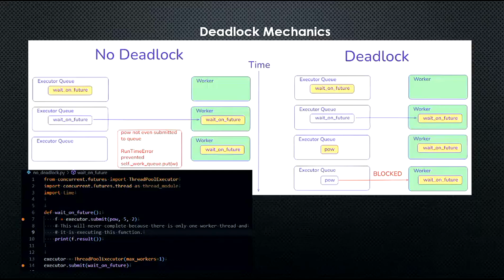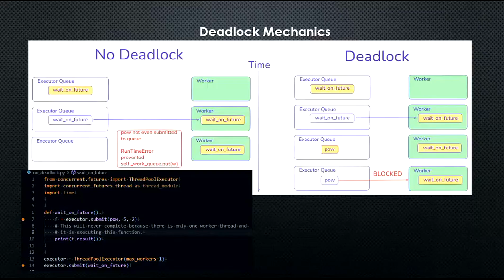Put is an API where you put things on the queue. This put is not run because of a certain variable I haven't introduced yet. It's a Boolean variable that controls whether the executor has been shut down or whether the interpreter has been shut down. So on the left side, the scenario is the Python interpreter has been shut down already. It cannot put any more work.